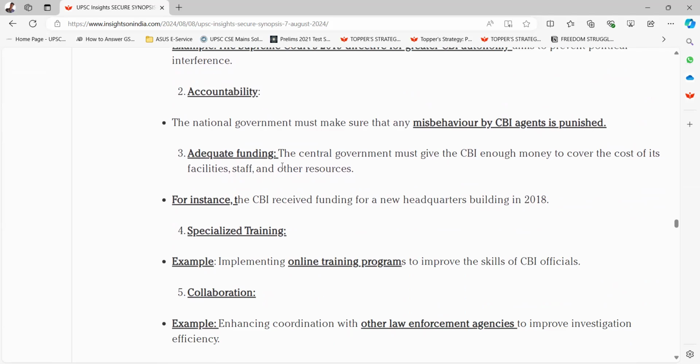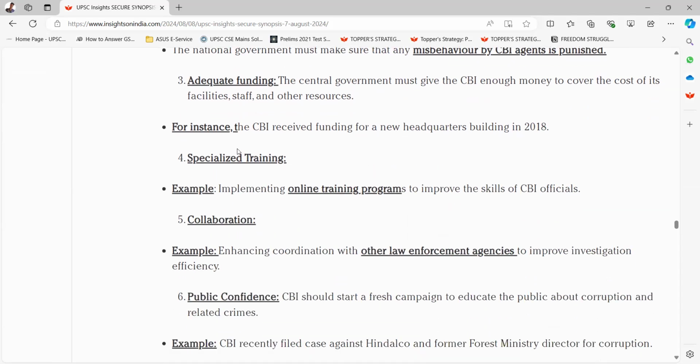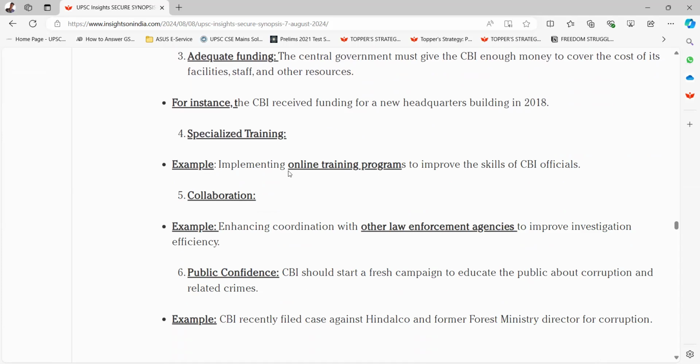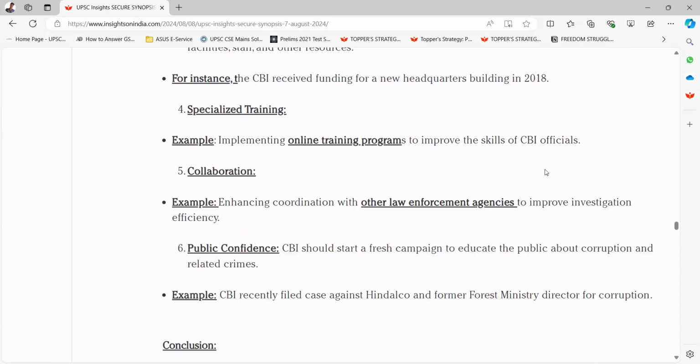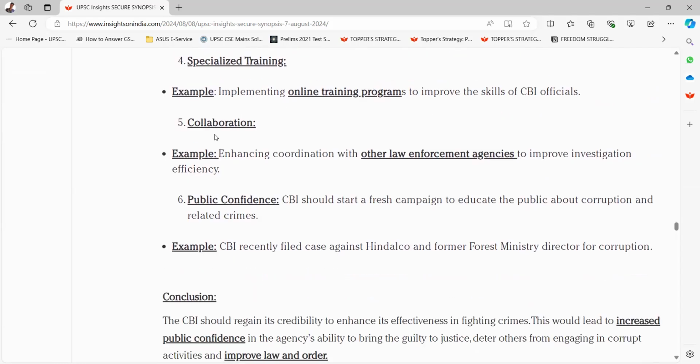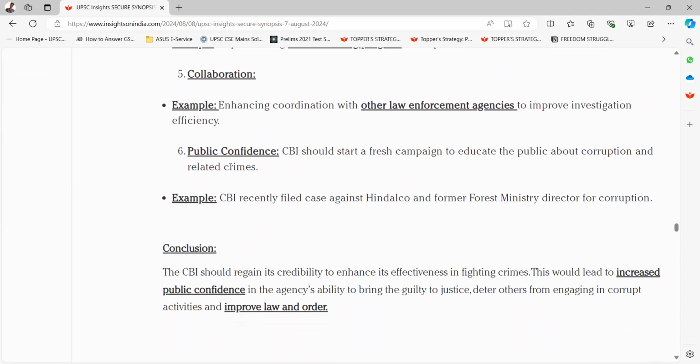Third is adequate funding. The central government must give the CBI enough money to cover the cost of its facilities, staff, and other resources. For instance, the CBI received funding for a new headquarters building in 2018. Fourth is specialized training. Example, implementing online training programs to improve the skills of CBI officials. Fifth is collaboration. Example, enhancing coordination with other law enforcement agencies to improve investigation efficiency.